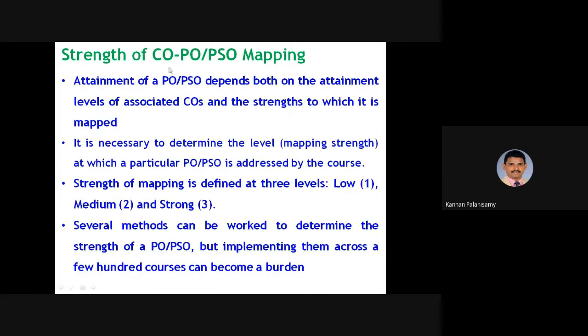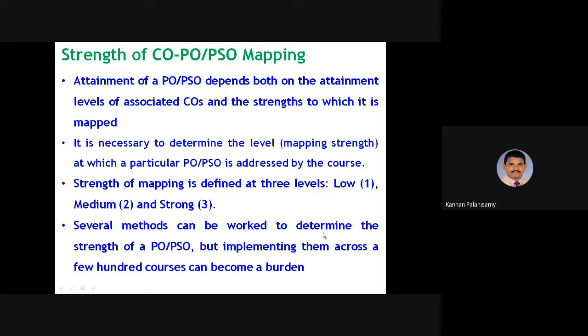And the strength of CO, PO, PSO mapping. Attainment of PO, PSO depends both on the attainment levels of associated COs and the strength to which it is mapped, right? And it is necessary to determine the level of mapping strength at which the particular PO, PSO is addressed by the course. So strength mapping is defined at 3 levels. So if it is low, we are giving it as 1. If it is medium, 2. And if it is strong, 3.